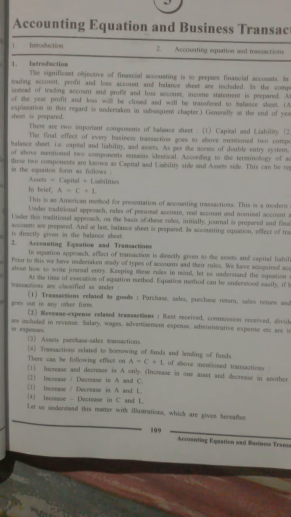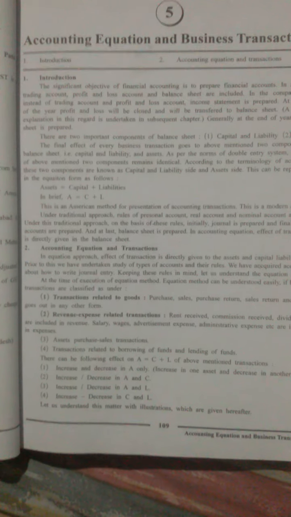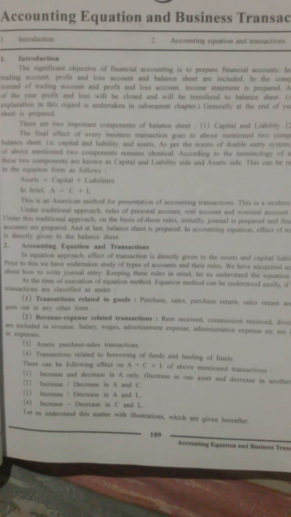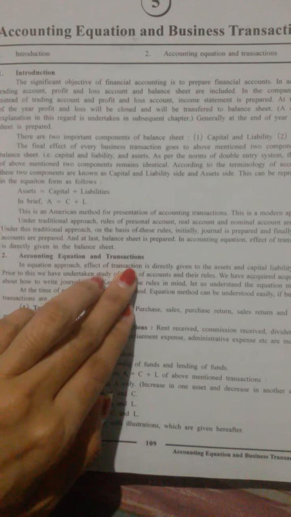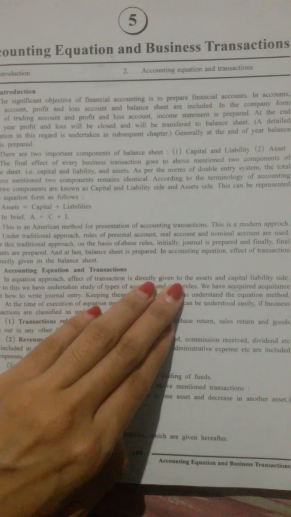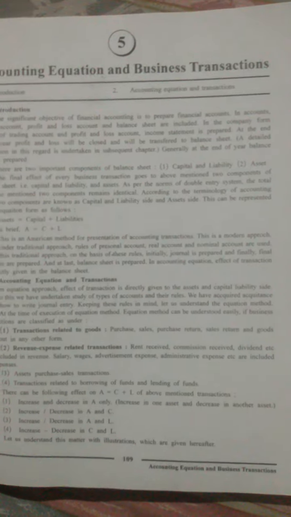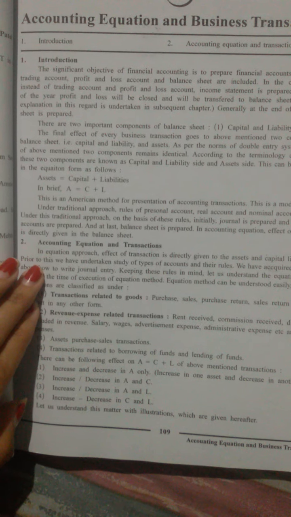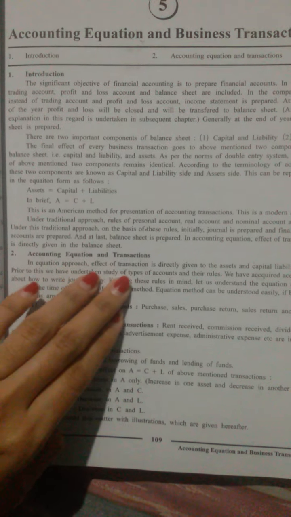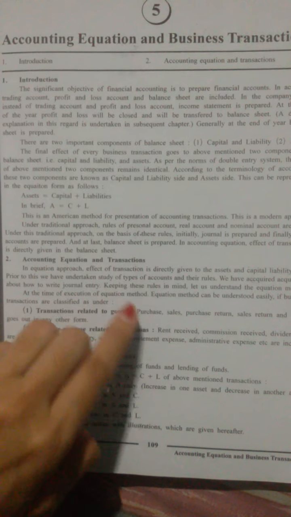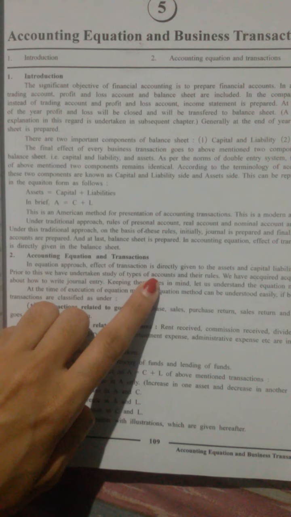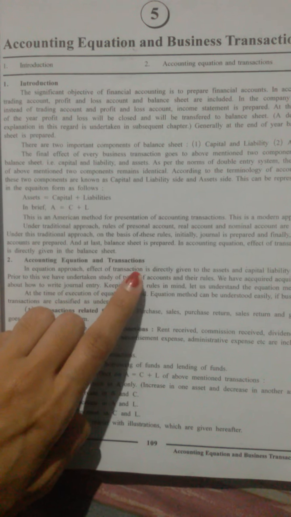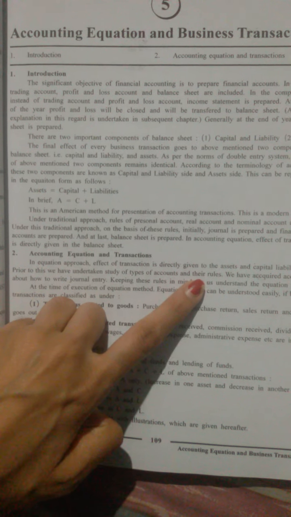Now let's discuss in detail the accounting equations and transactions. In the equation approach, the effect of a transaction is directly given to the assets and the capital and liability side. Prior to this, we have studied the types of accounts: personal accounts, real accounts and nominal accounts, and their rules.